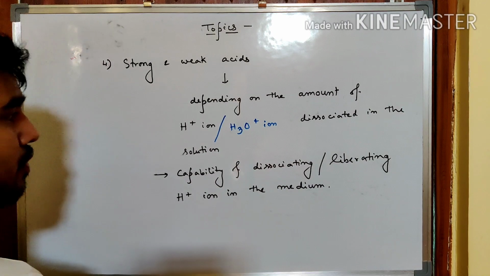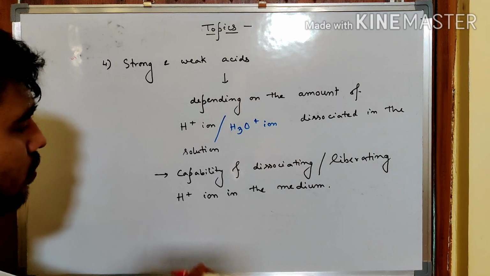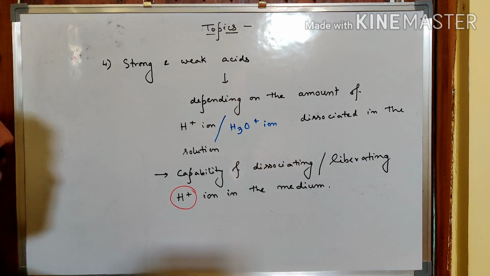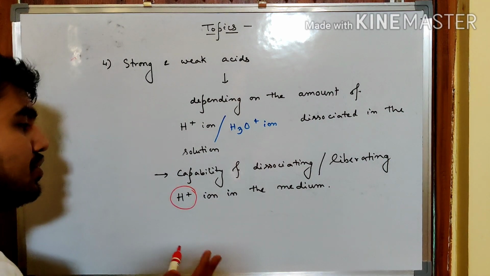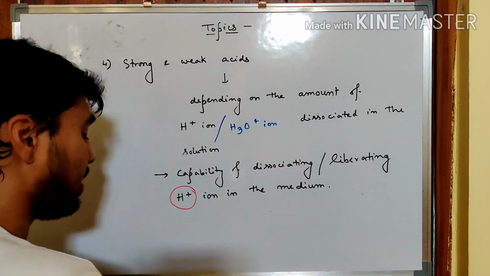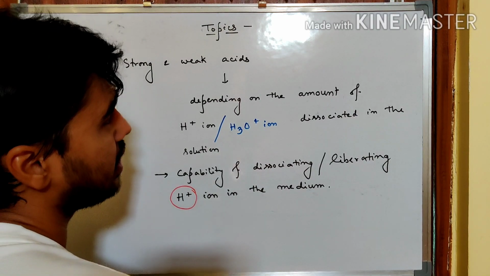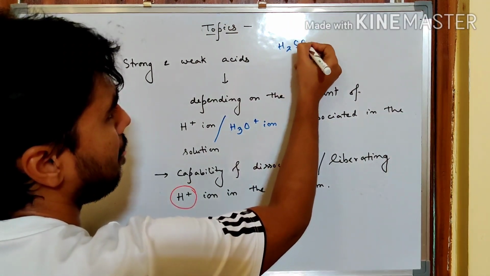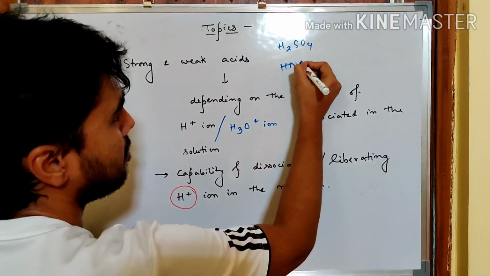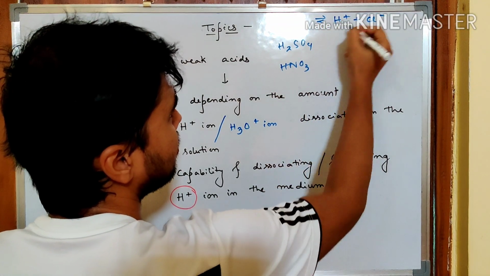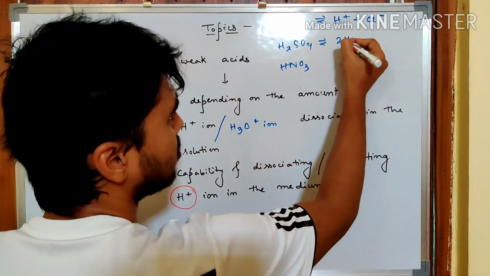So we are going to define the strong acid or weak acid based on this criteria, whether it will be able to generate more amount of H plus or less amount of H plus ions. And it is being observed very clearly that these mineral acids, what they actually do is, all the acids can be dissociated.